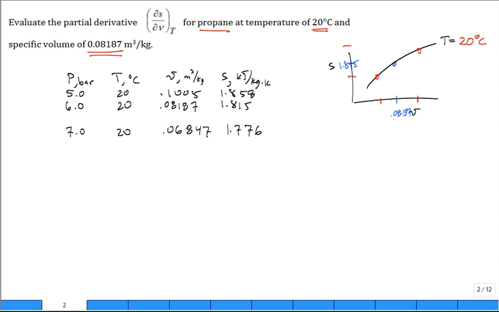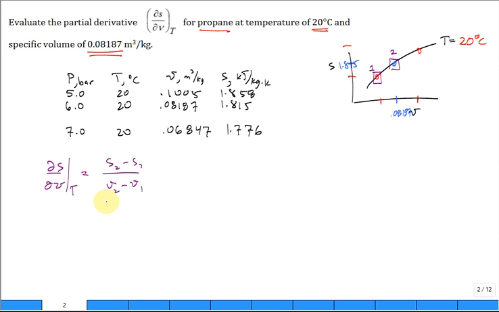You could do it from just using these 2 points right here. True? So it's the change in S divided by the change in V, the slope of that line. So the partial of S with respect to V at constant T would be, you want to call this point 2 and this point 1, S2 minus S1 divided by V2 minus V1, true?